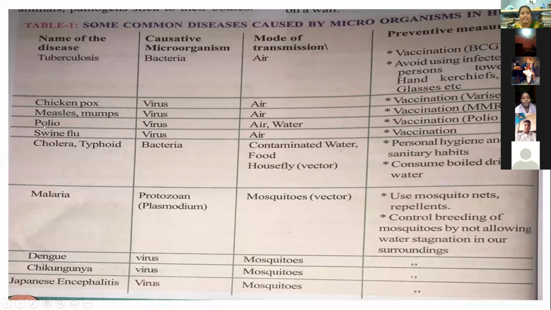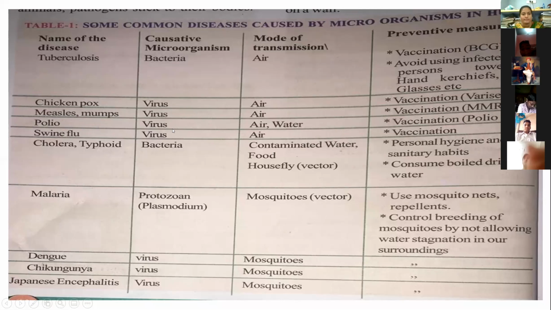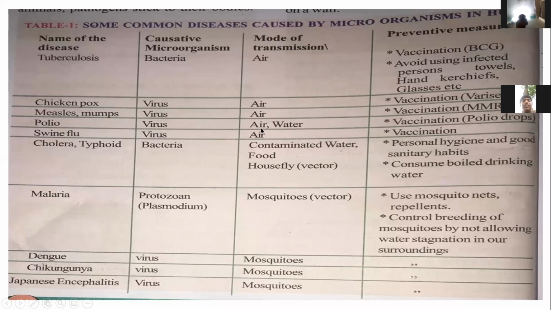The next disease is polio. Polio is caused by a virus. The mode of transmission is air and water. The preventive measure is the polio drops. We all know about the polio drops.